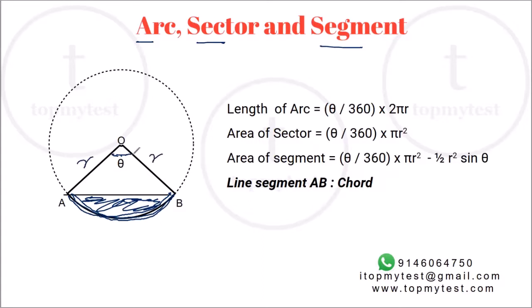So you can find these areas if you know the angle subtended at the center and the radius of the circle. You can find the length of the arc. Length of the arc is theta by 360, that is, what portion of the full circle does the angle subtend. Area of the sector is again theta by 360 of the full area, and area of the segment will be area of the full sector minus the area of the triangle. Area of the triangle we have found out using the sine formula, half into r square into sine theta, half of the product of the sides times the sine of the angle between them. So this can be found out pretty easily.